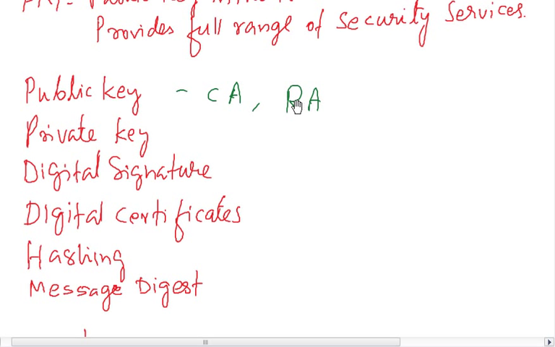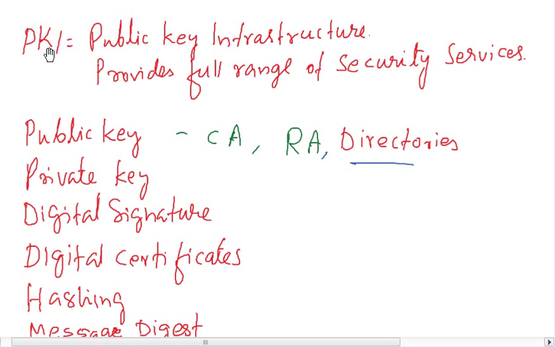The RA is a verifier, verifying before the digital certificate is issued. And there will be a lot of directories where the certificates with the public keys are held, and there is a certification management program. All these combined together, the public key, private key, digital signatures, and the certificate, is the PKI infrastructure.